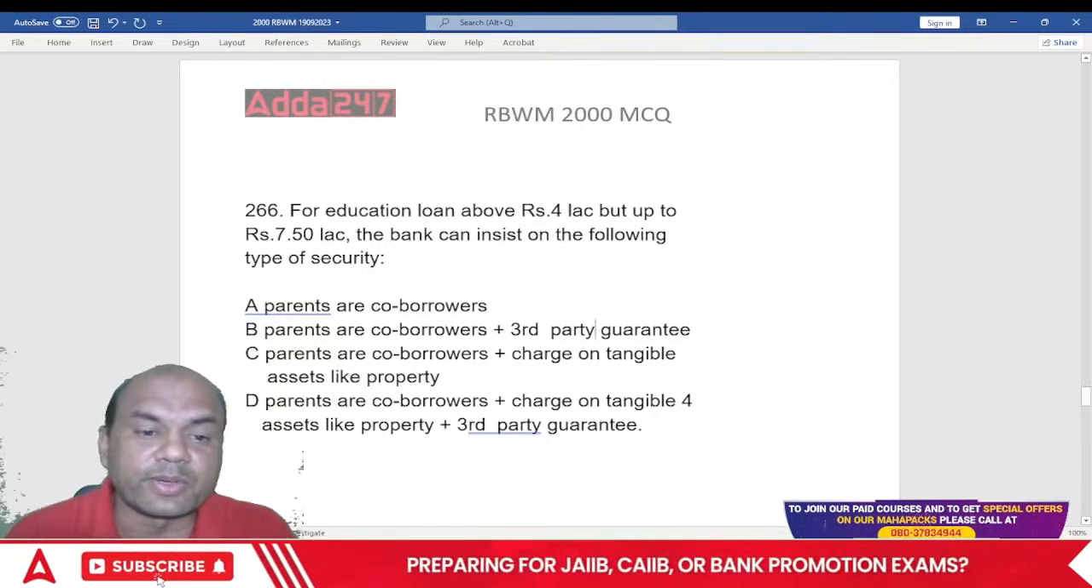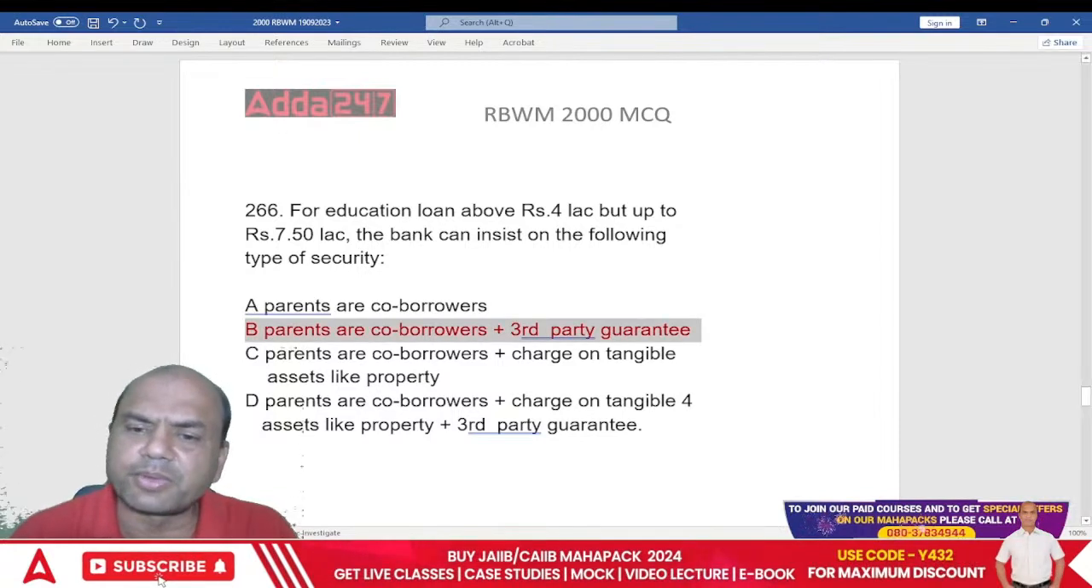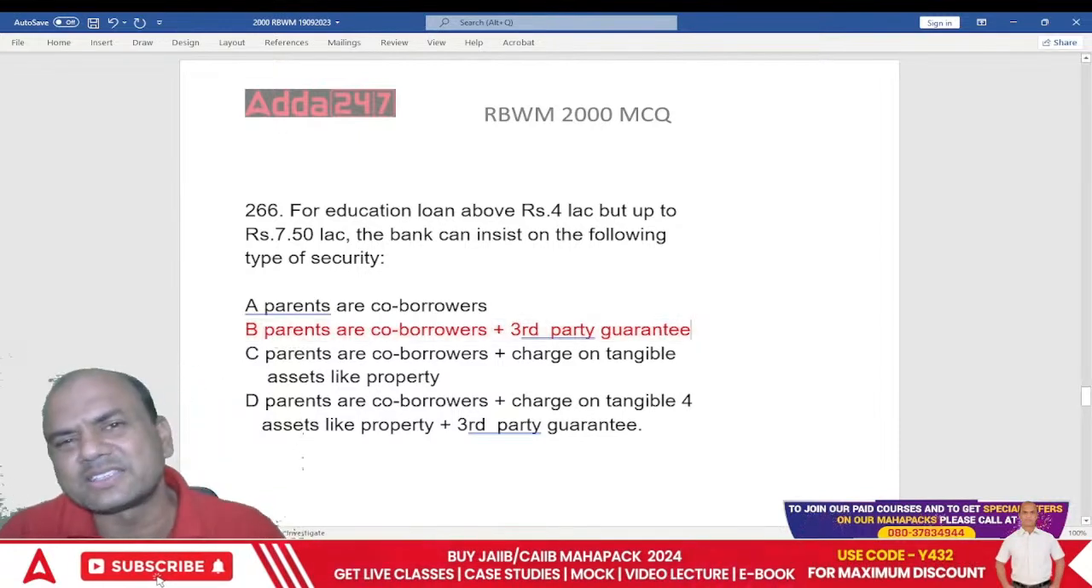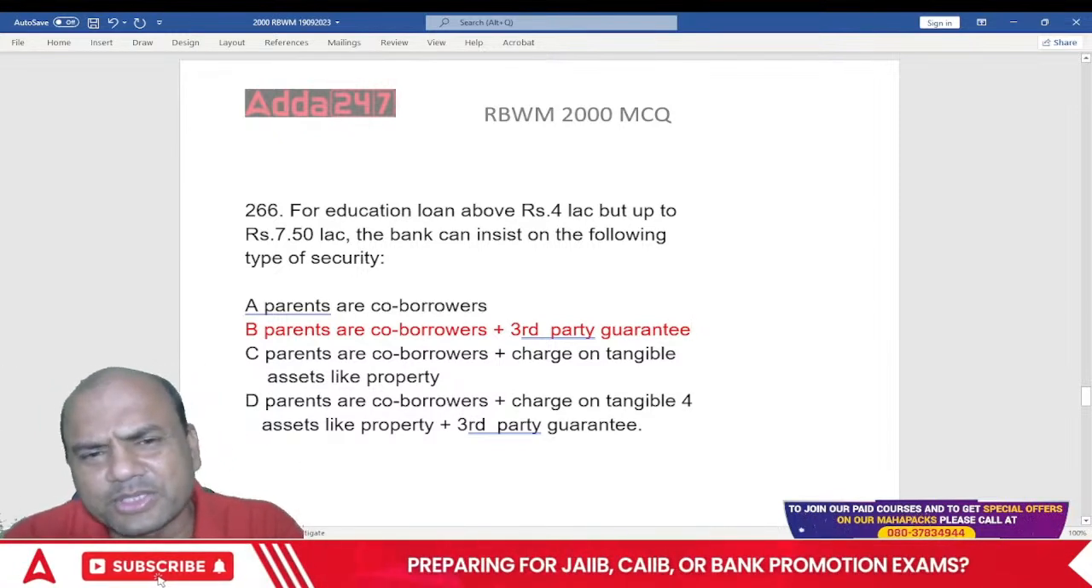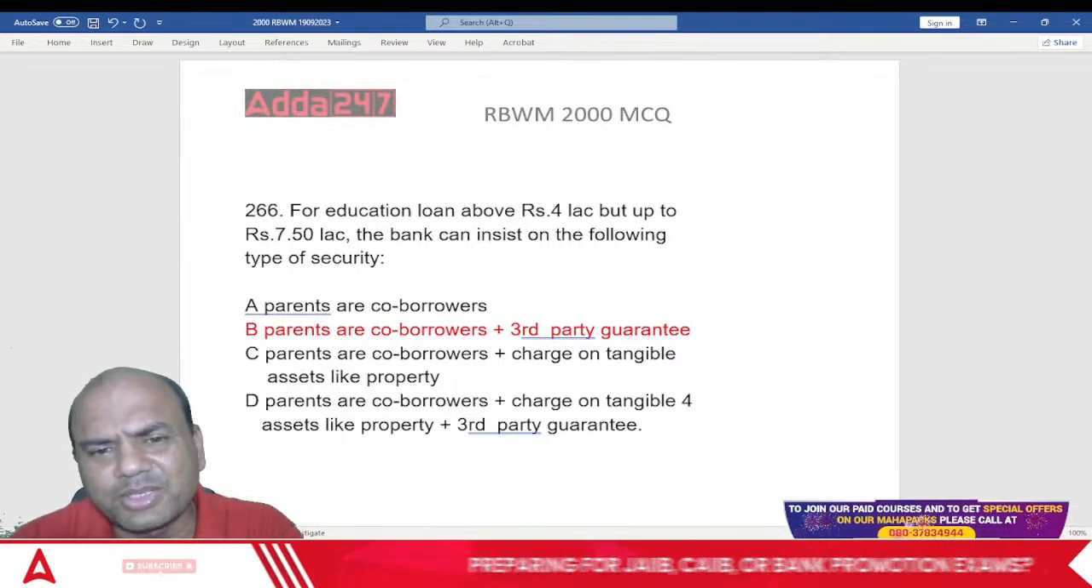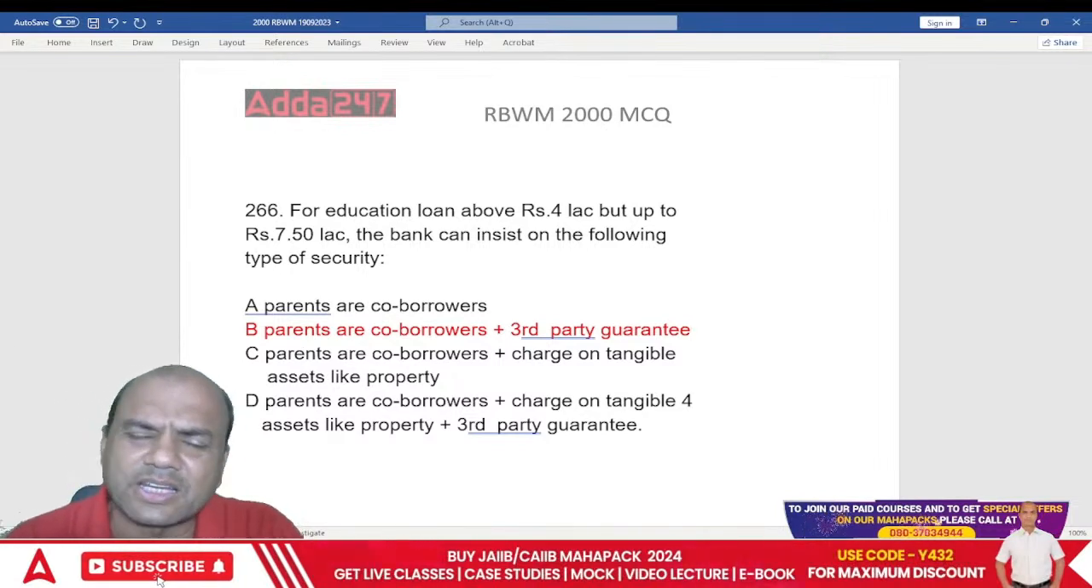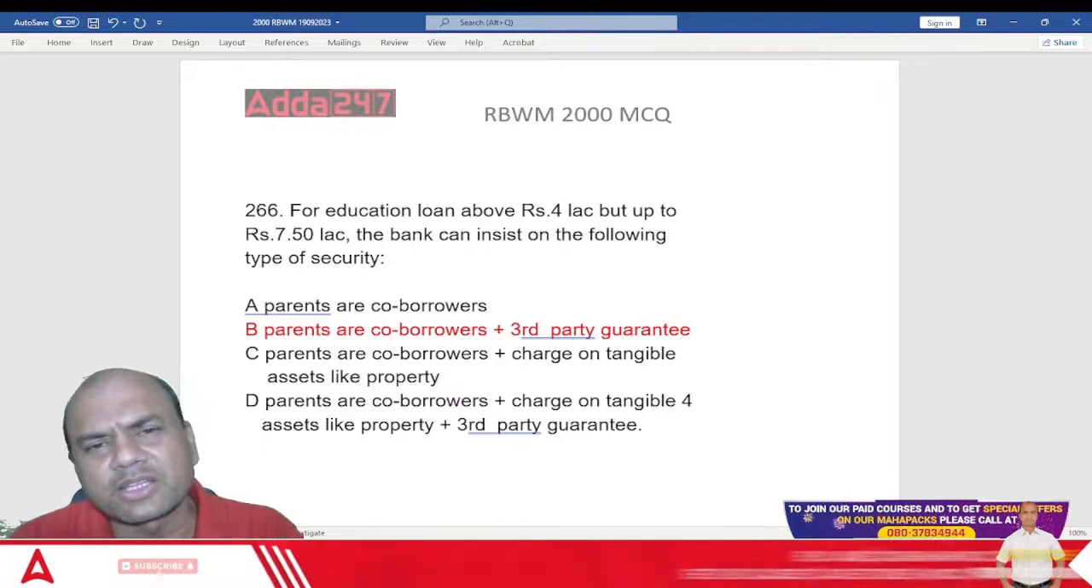For 4 to 7.5 lakhs, it is B, third party guarantor. Only this much. Parents plus third party. That also banks have required, that's why RBI doesn't say anything about this now. Okay? Means now the restrictions are removed for all. Banks have to take their own risks.